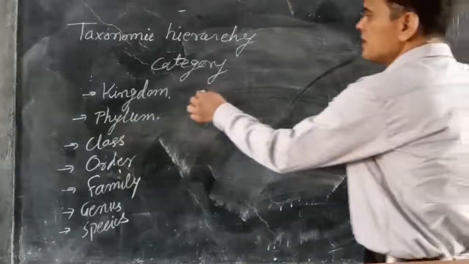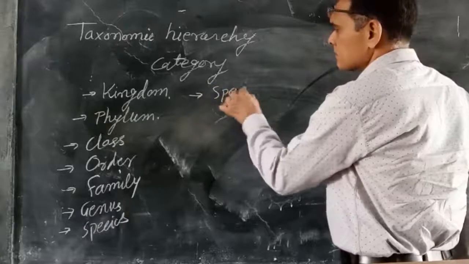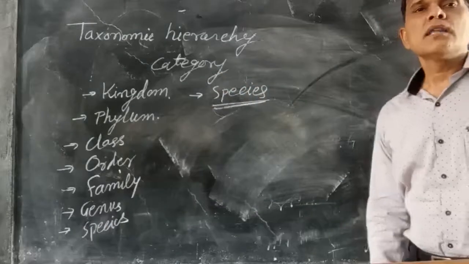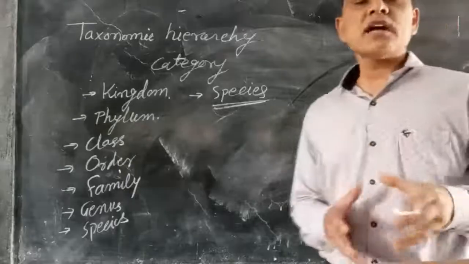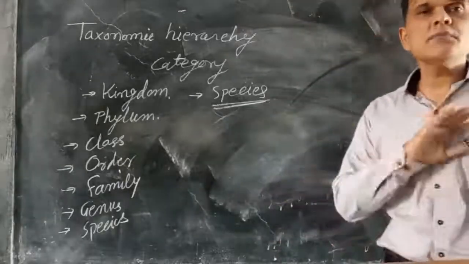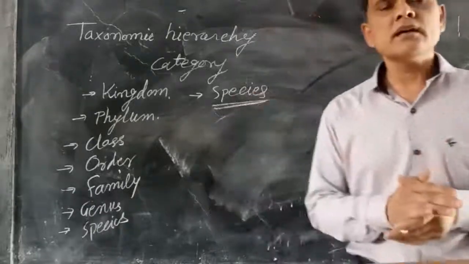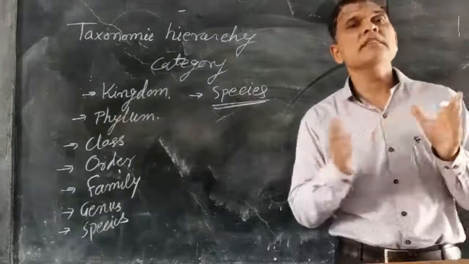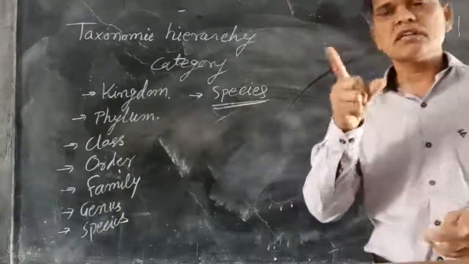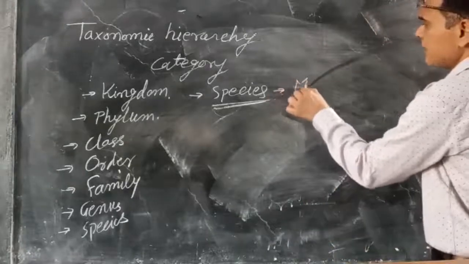First of all, we study the lowest category, that is species. Species: the organisms which are similar in all respects and can interbreed between them are included in a single species, for example Mangifera indica.